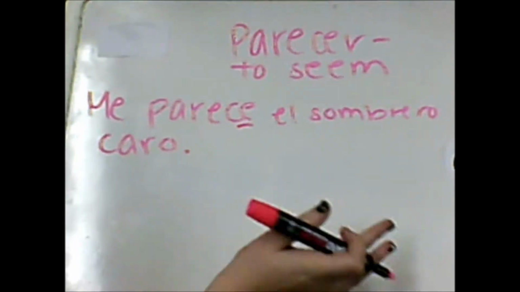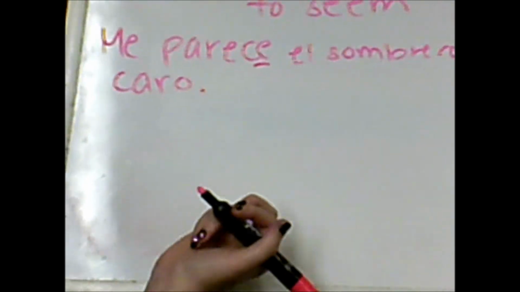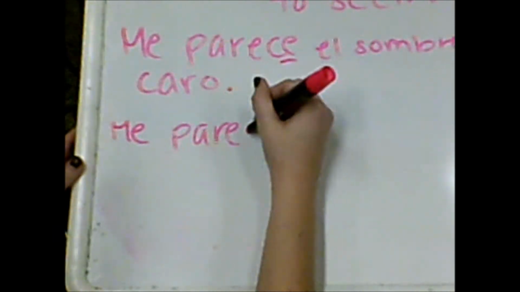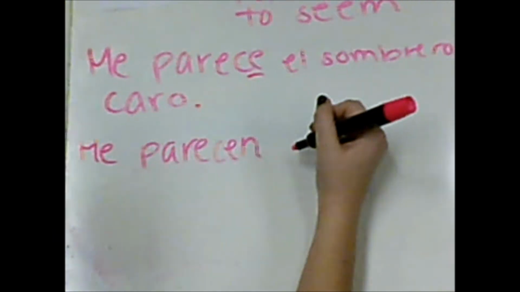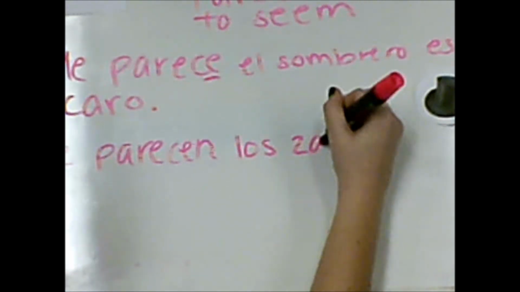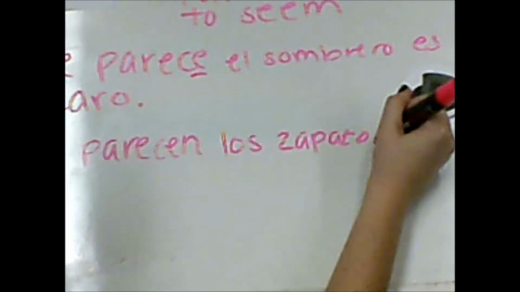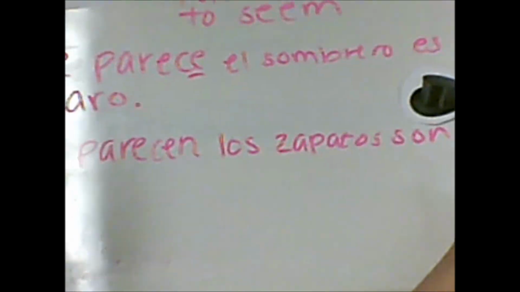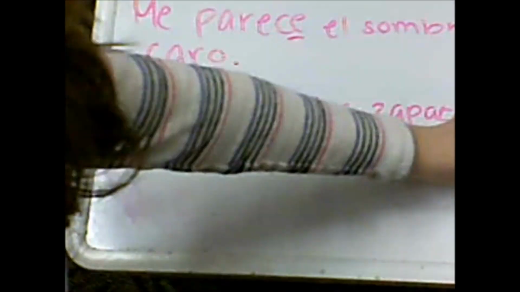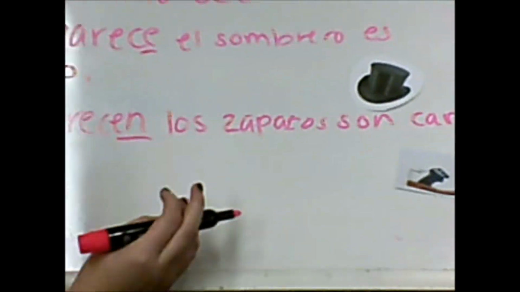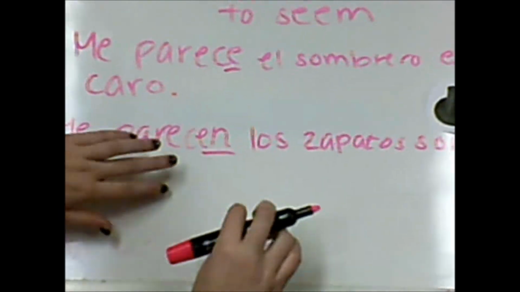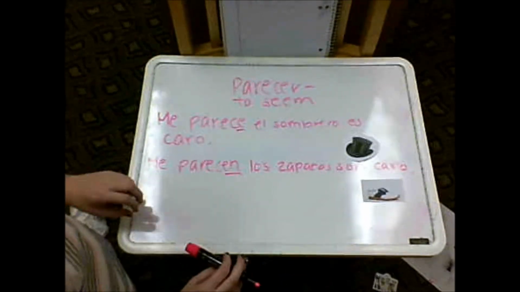So now the next example is, me parecen los zapatos son caro. And that means, it seems to me, again, that the shoes are expensive. Same thing, but different ending for the plural.